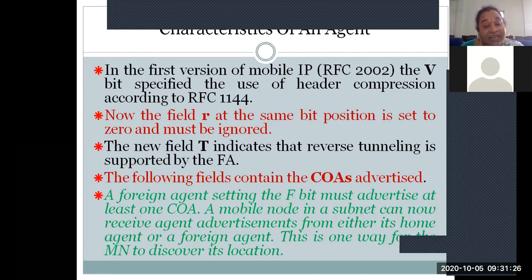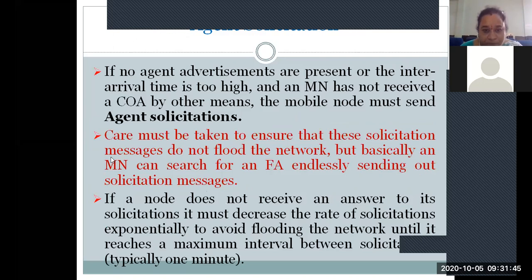Whenever it is allocating the care of address to the corresponding mobile node, the node has entered from the home network into the foreign network. It is identified by the F bit, indicating that it is acting as a foreign agent, and it is going to be allocating the care of address to the mobile node, right?